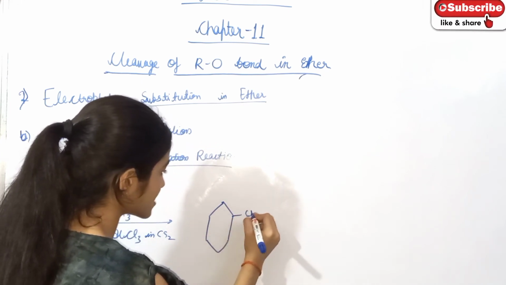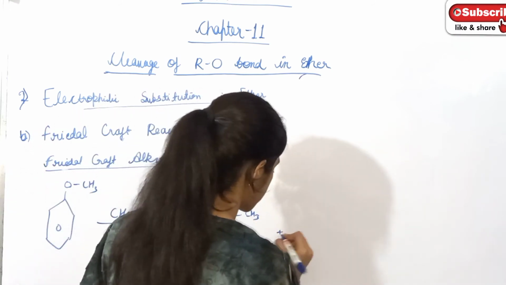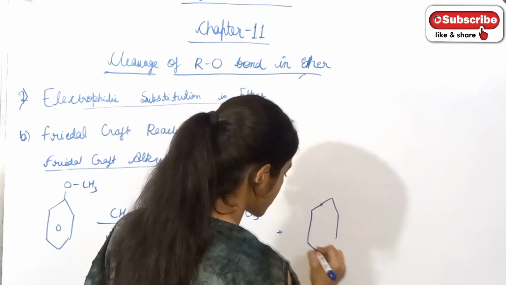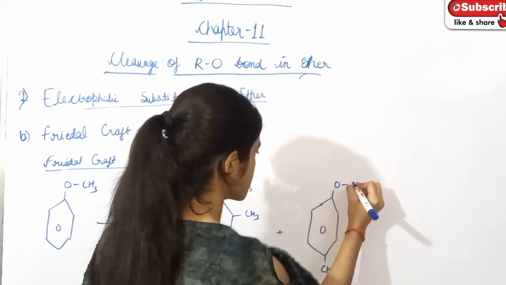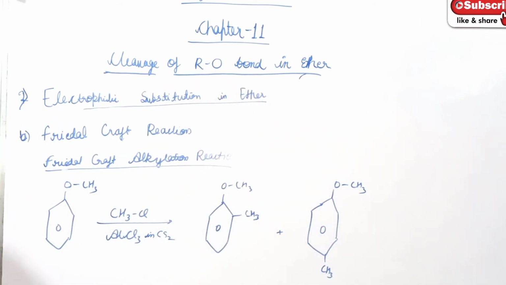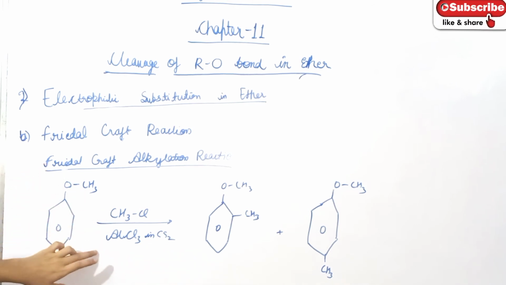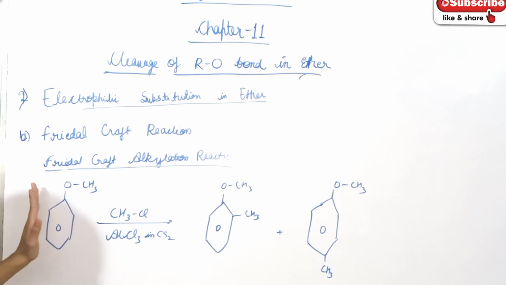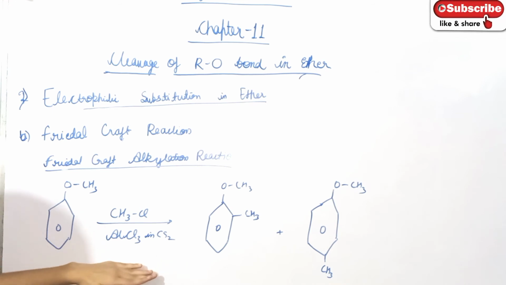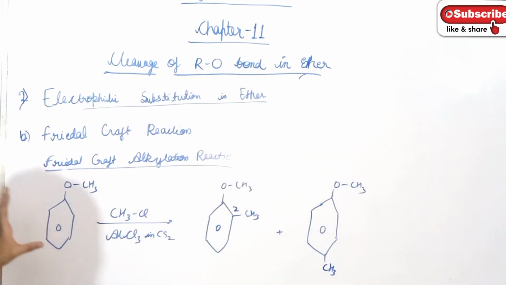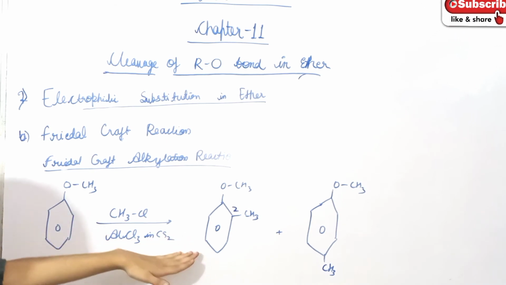Then CH3 or alkyl is attached at the ortho position or at the para position. What will form when anisole reacts with alkyl chloride in the presence of aluminium chloride or catalysts such as FeBr3? So when anisole reacts with alkyl chloride in the presence of AlCl3, what will form?